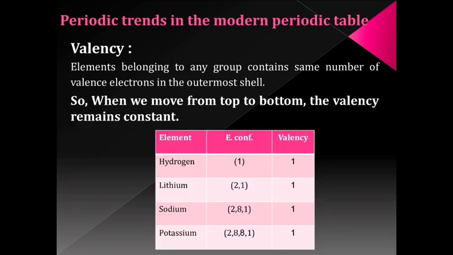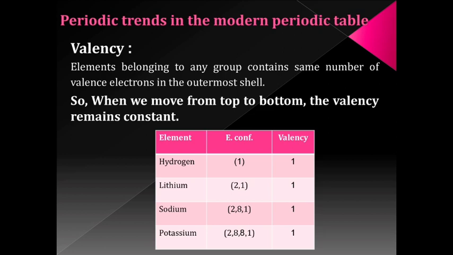Now let's see how the valency changes in a group. To understand it, let's take the example of the first group. The first group starts with hydrogen, followed by lithium, sodium and potassium.